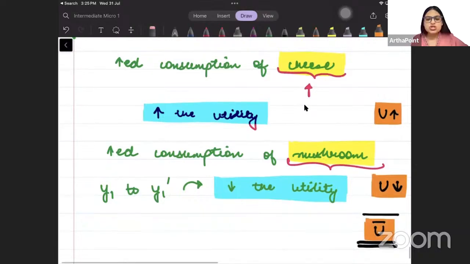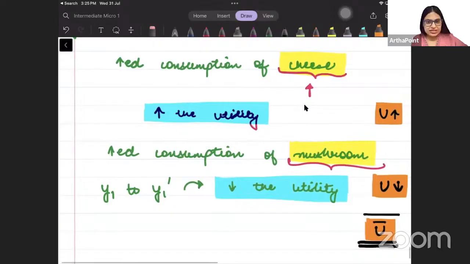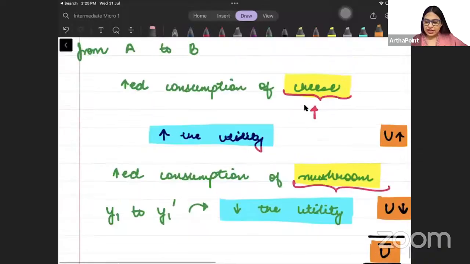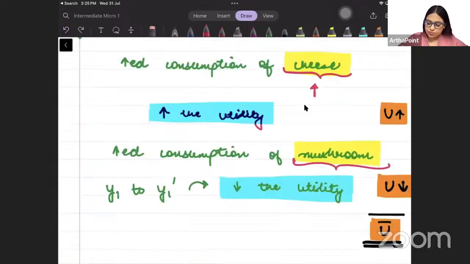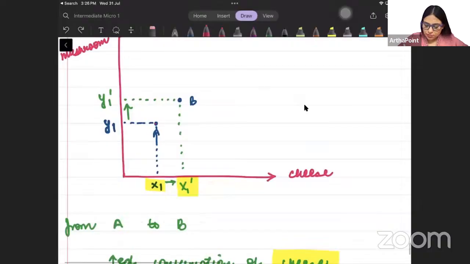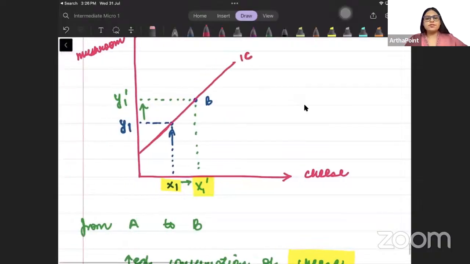And as long as utility is unchanged, they will be on the same indifference curve. So we can say that if I join these 2 points, they will be on the same indifference curve. This will be my indifference curve.